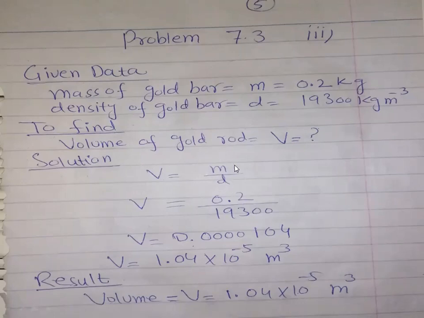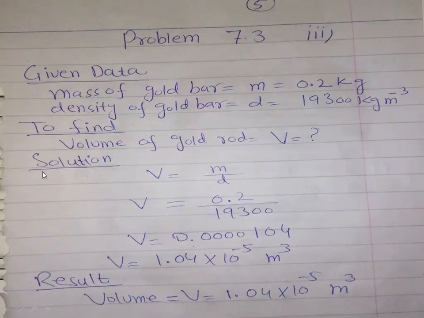Volume is equal to... so 0.2 is the mass. This is already in kilograms, so we don't need to convert it. This is already in standard units. The mass is 0.2 kilogram. This is also already in standard SI unit, so we don't need to convert this. The density is 19,300 kilogram per cubic meter. This is also in SI unit, so the density unit is kilogram per cubic meter.